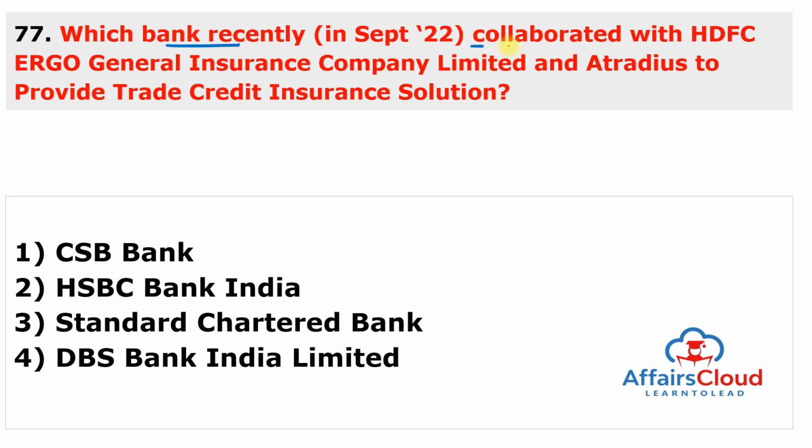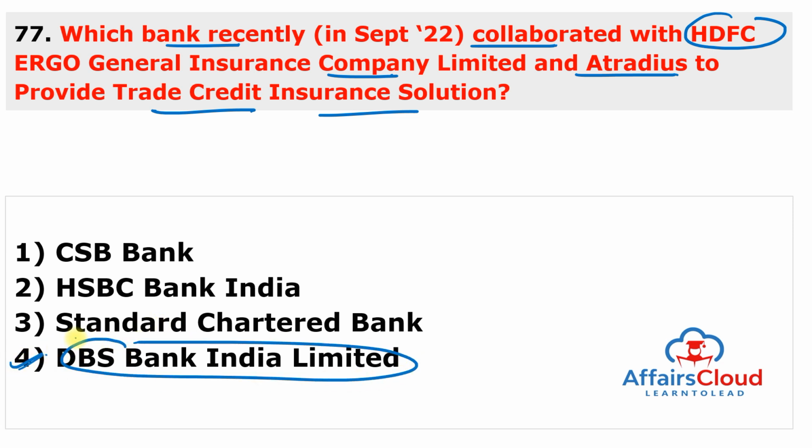Moving to next question. Which bank recently collaborated with the HDFC Ergo General Insurance Company Limited and Atradius to provide trade credit insurance solution? And this bank is DBS Bank India Limited. Answer of this question is 4.